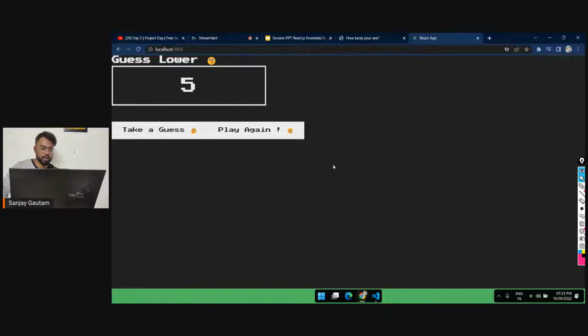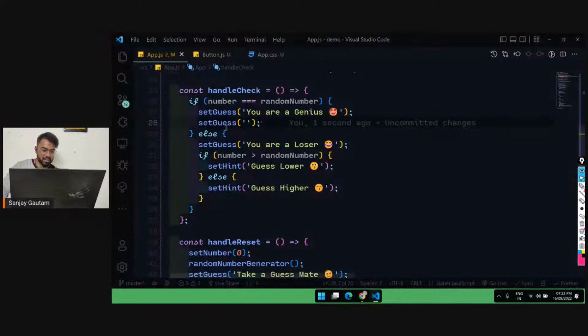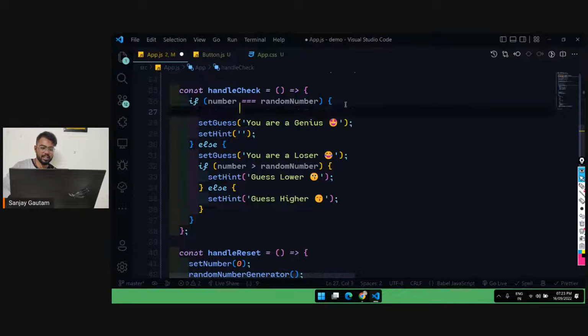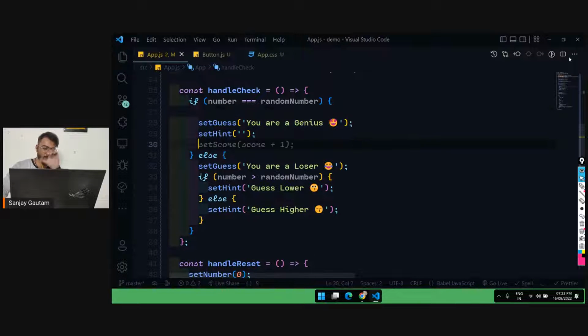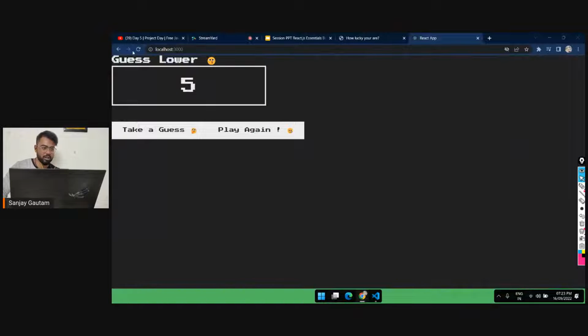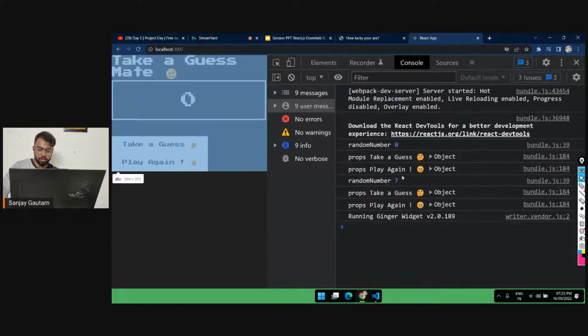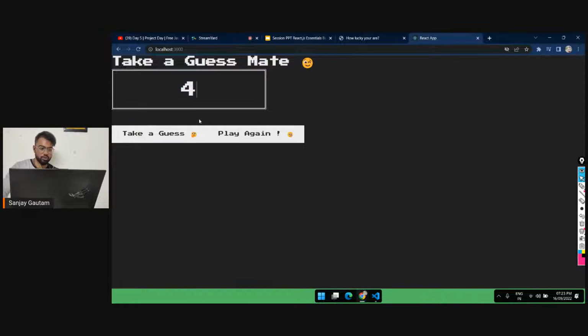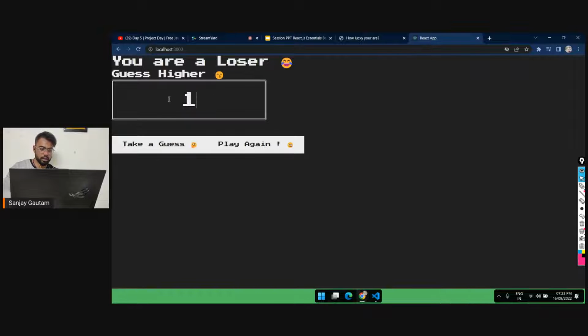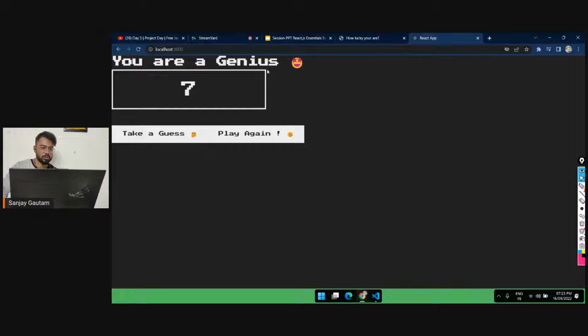Okay, and I think by mistake I set guess to high, set hint to blank string. So here as you can see I applied this set guess to high. So basically that line had gone above. Now I refresh again, and let's try this game one more time. So the number is 7. So 4, guess higher, 10, guess lower, 7. Okay, so you are a genius.